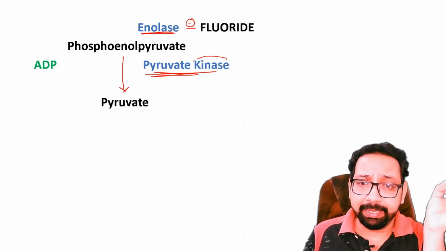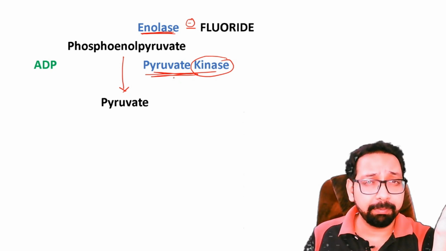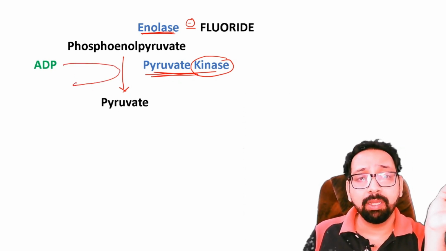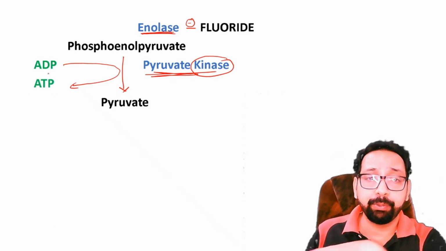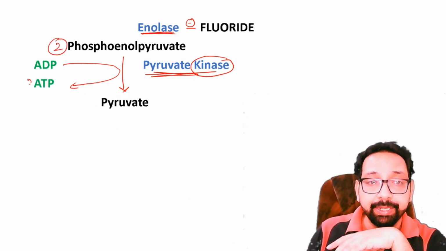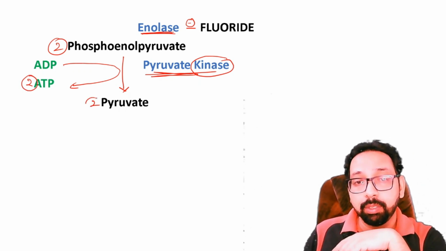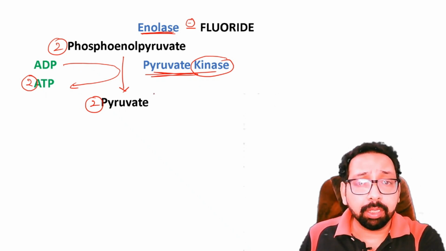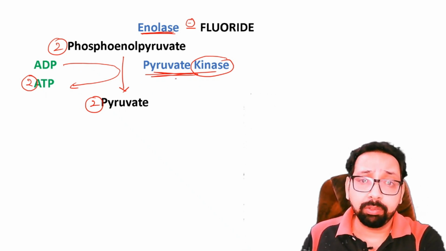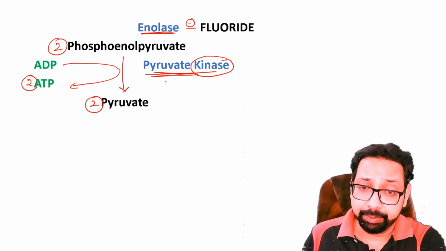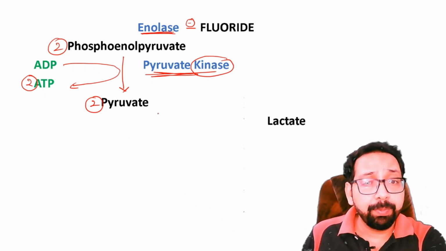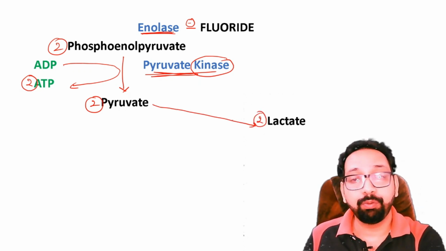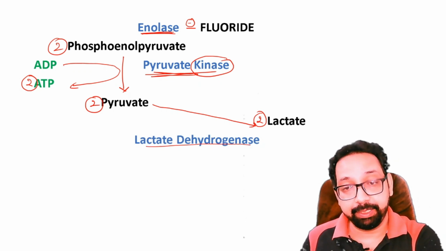Now all kinases are transferase, require magnesium as cofactor, ATP is used or produced. In this, ATP is produced. Two molecules are there, so two ATPs are produced. Clear? So in this, 2 ATP is produced by kinase, so this is also substrate level phosphorylation. Now, in anaerobic condition, 2 pyruvate molecules are further converted to 2 molecules of lactate by lactate dehydrogenase.